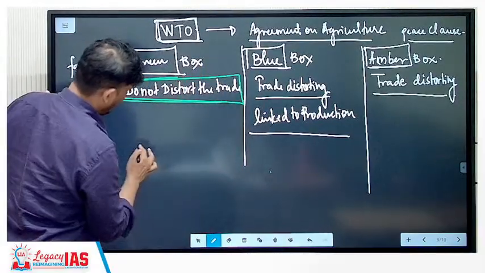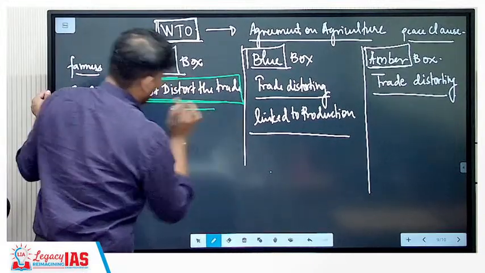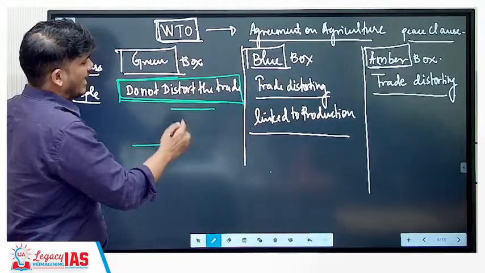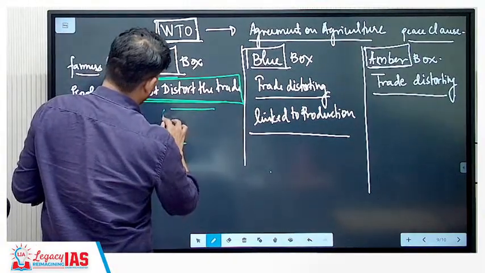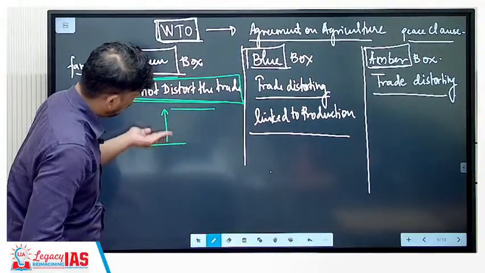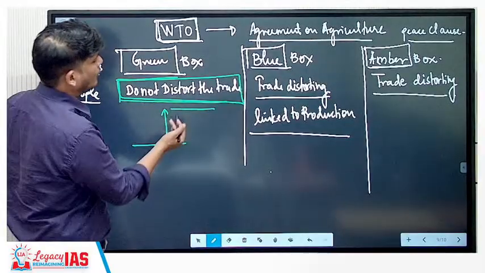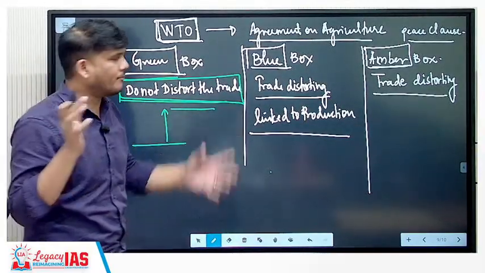So let's say our farmer's starting point is this, but USA's farmers are technologically advanced, they have more machinery, equipment, everything, so they are at a higher level. If you are providing subsidy to move your farmers from a lower level to a higher level, it is not going to distort the trade. This is only going to compensate for the difference that is there. That is the idea. Simple to understand.